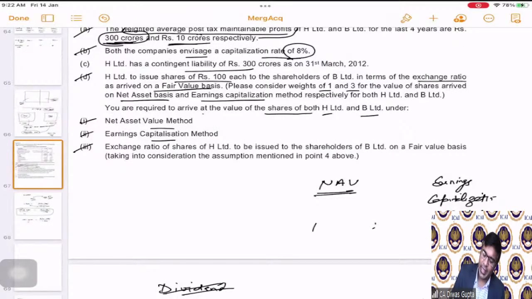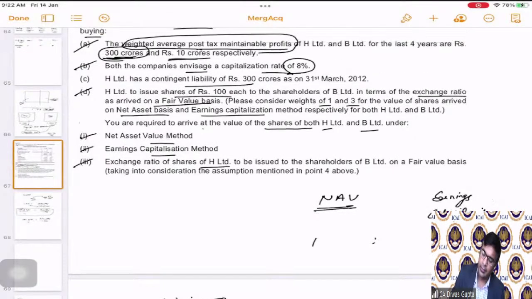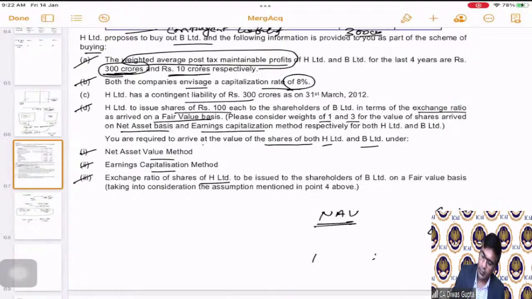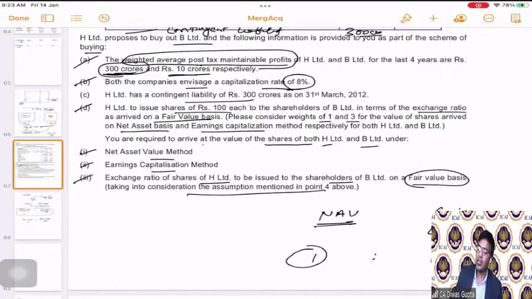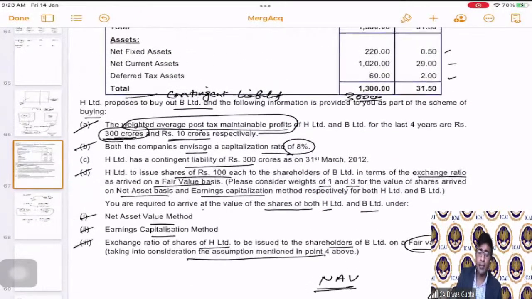And lastly, you also do one thing: the exchange ratio of shares of H Limited to be issued to the shareholders of B Limited on a fair value basis, which is nothing but this after taking the weights of 1 and 3. This is what we have discussed in point 4 above. Correct? Simple. I think the question is simple.